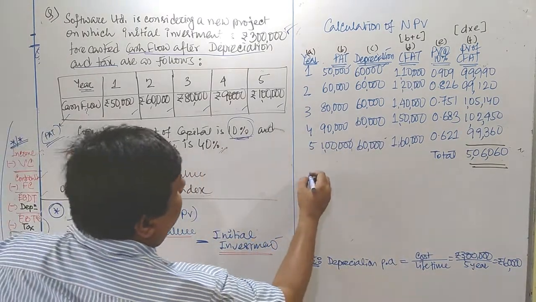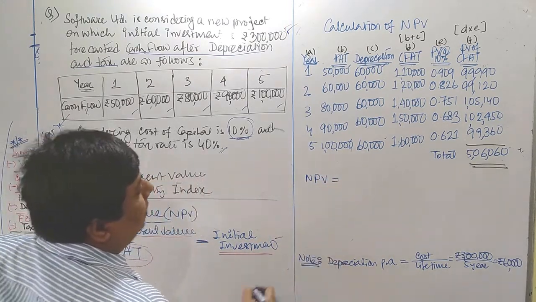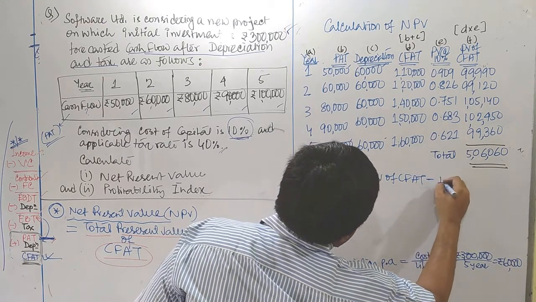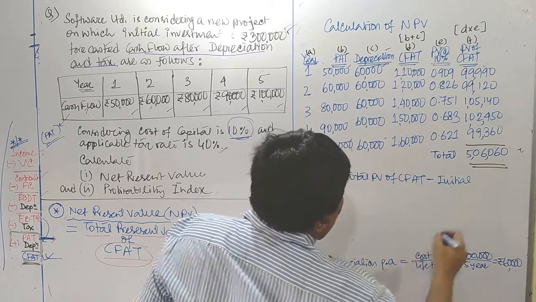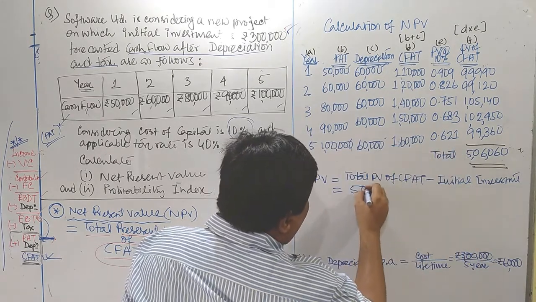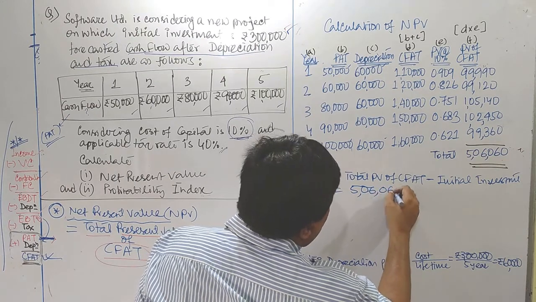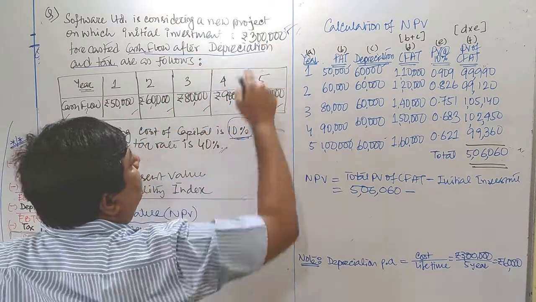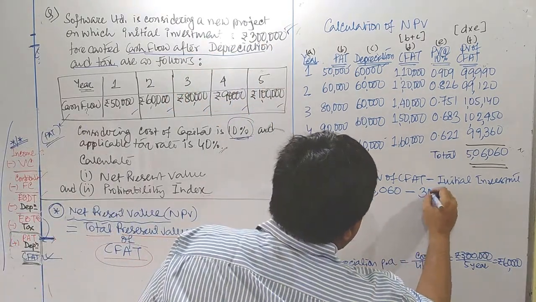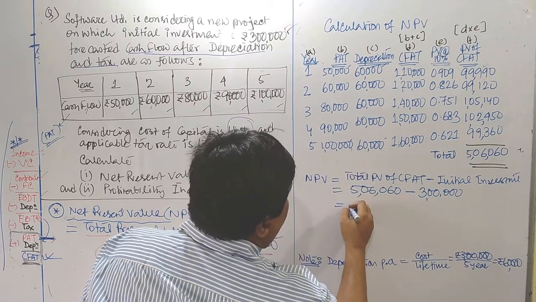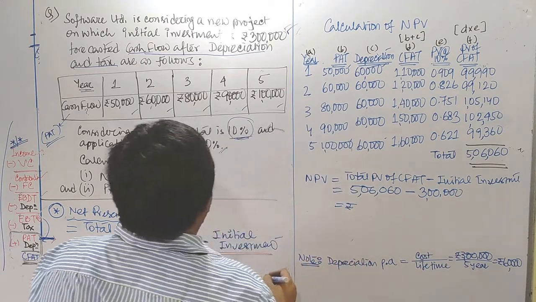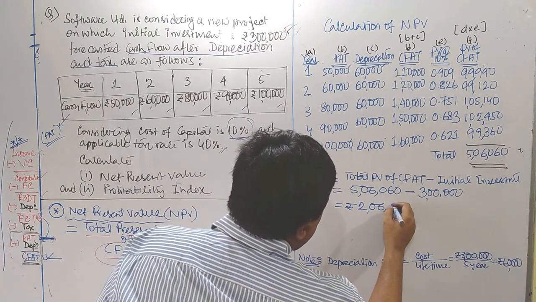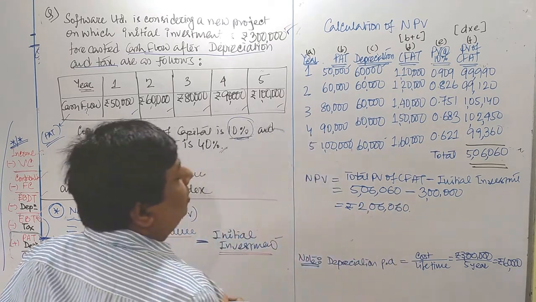Now what is the formula of NPV? We can apply here the formula of NPV, that is total PV of CFAT minus initial investment. Total PV of CFAT is 5,06,060 rupees minus initial investment. Initial investment was how much? 3 lakhs rupees. Okay, now the total return of the project is 2,06,060 rupees according to the question.